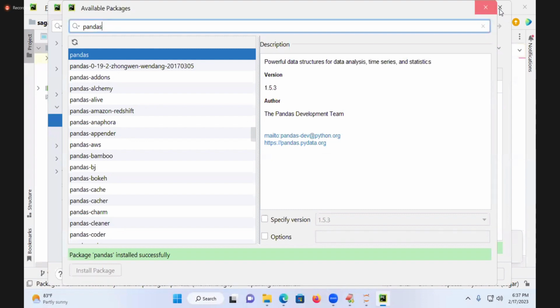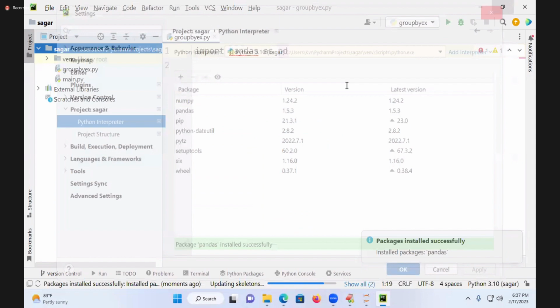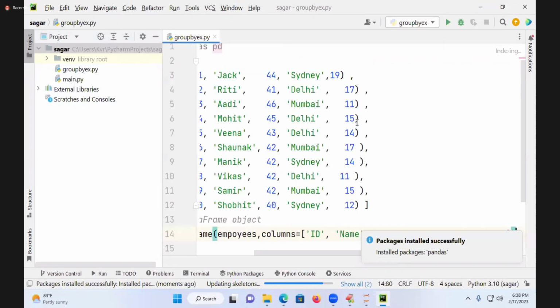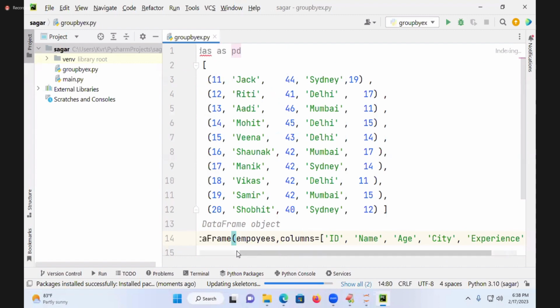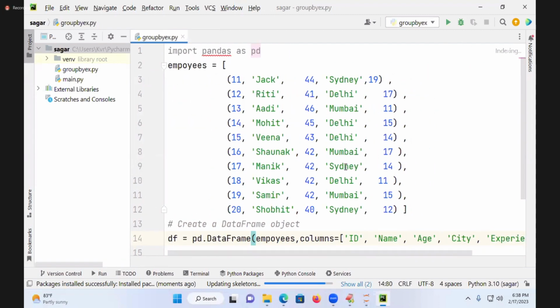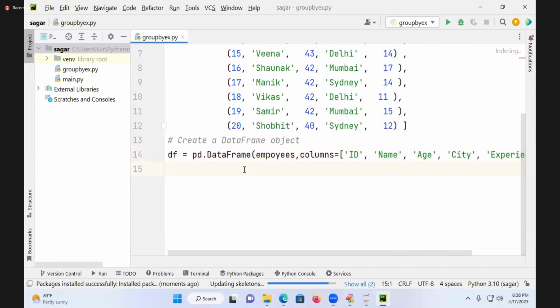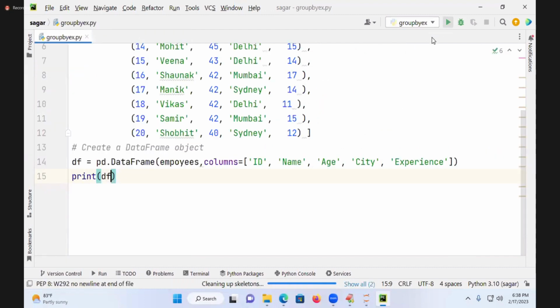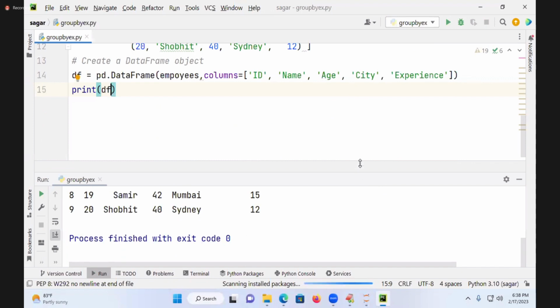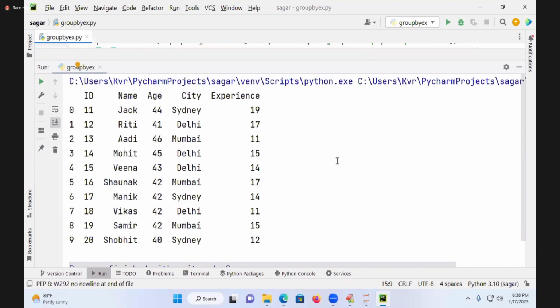Close this window. Now you paste this data here. Look into this, and try to print this data frame. Print of what? df. You try to look into this area, and it will take some time to show this result.